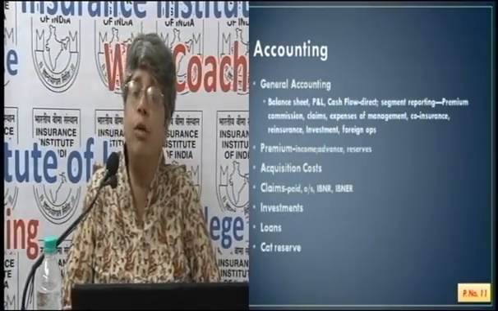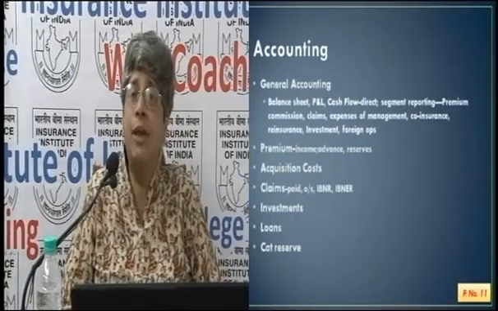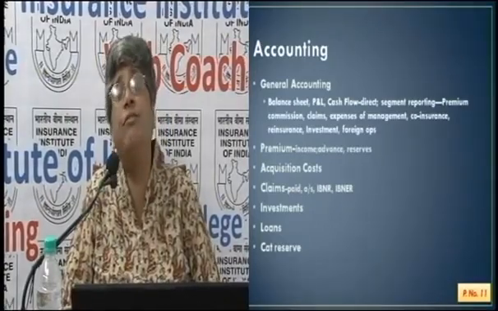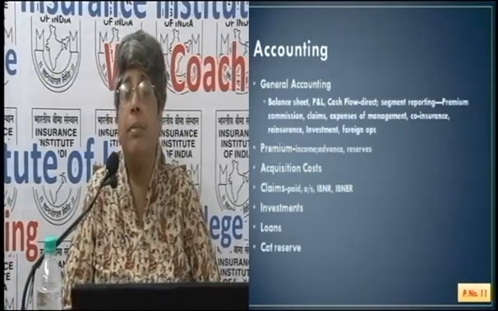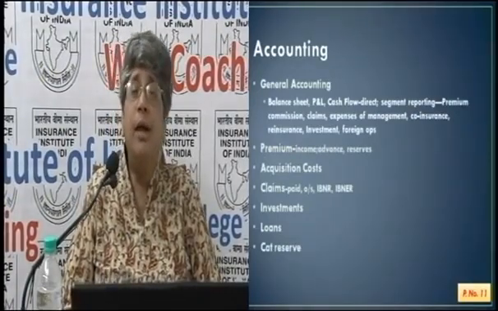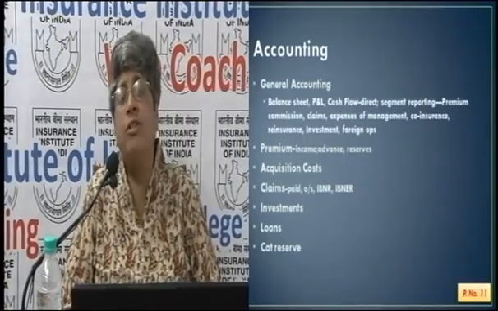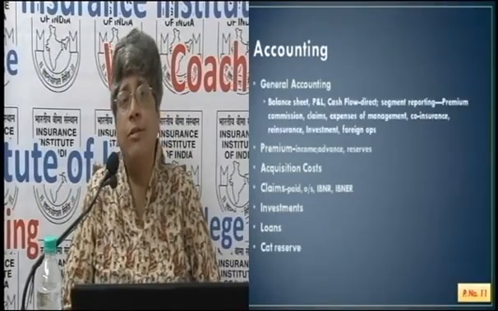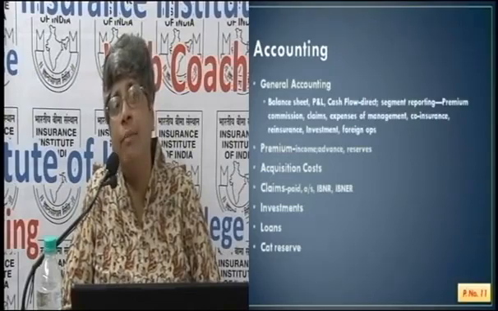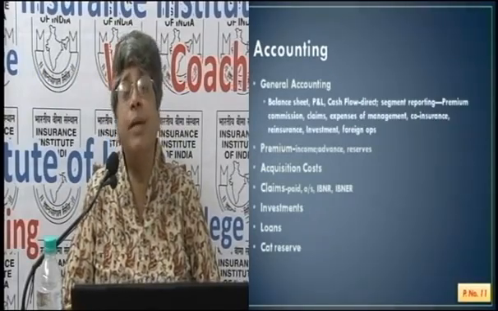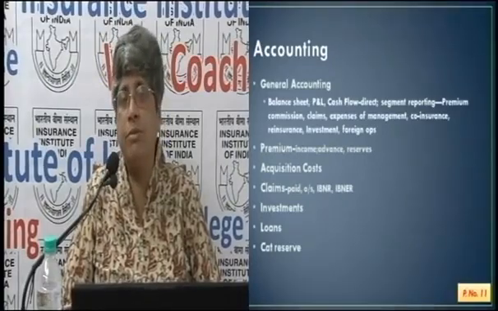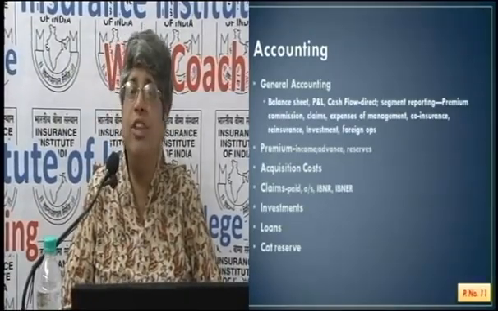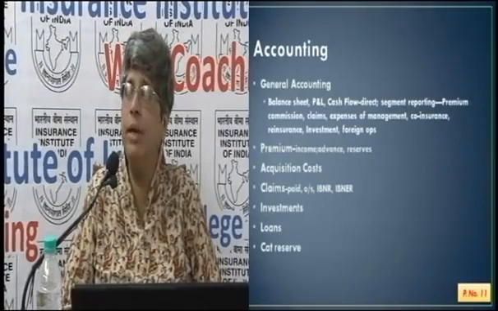So what will be shown? How much premium has been earned, how much commissions have been paid, how much claims have been settled, claims paid, as well as provisioning for the claims already reported, the expenses of management. If there is co-insurance, when other insurance companies have also got a share, to what extent is that co-insurance. Reinsurance, so incomes from reinsurance as well as liabilities on reinsurance. Investment income and foreign operations incomes. All of these are shown as separate segment reporting in an insurance company's balance sheet. So these are the general accounting practices an insurance company follows.